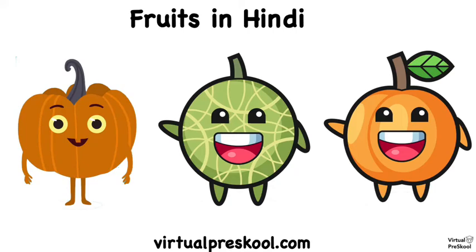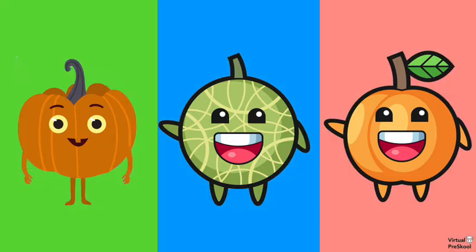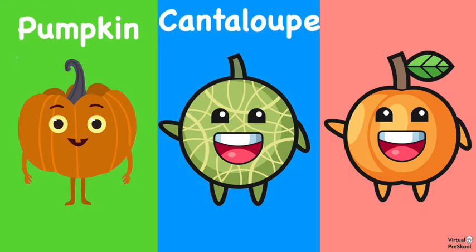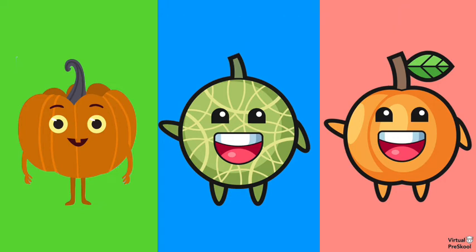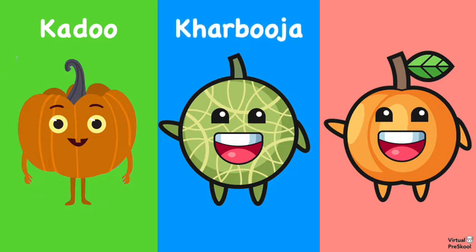In this video, we're going to review fruit vocabulary that you learned in class. We're going to review the Hindi words for pumpkin, cantaloupe, and apricot. Pumpkin is kaddu, kaddu. Cantaloupe, kharbuja, kharbuja. And apricot, kubani, kubani. Notice that kharbuja and kubani are both tricky H words.